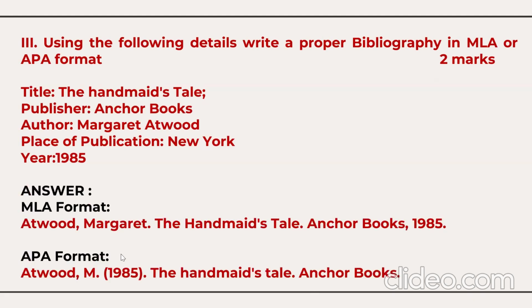In MLA style, both have one common thing: the last name of the author should come first, comma, the first name, then name of the book, full stop, then publisher name, comma, year of publication. That is the MLA format. In APA format, the year of publication will appear in the bracket. The remaining information will be the same. So the bibliography question will be for 2 marks. And again, I have done special videos on bibliography. Watch the list, the link in the description box.